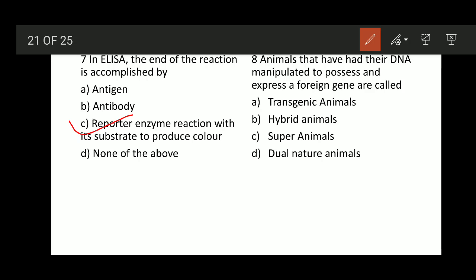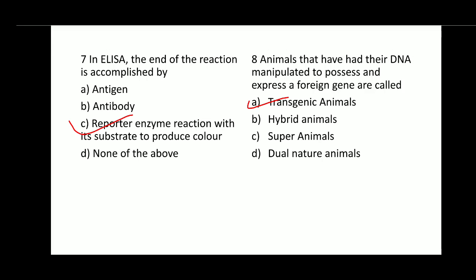What are transgenic animals? Transgenic animals are those animals whose DNA is manipulated or altered to possess a foreign gene or express a foreign product. So option A, transgenic animals, is the right option for this question.